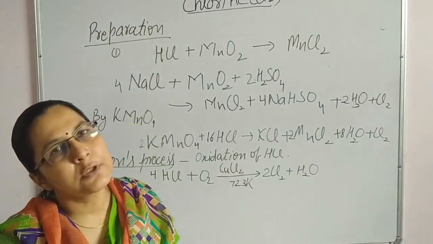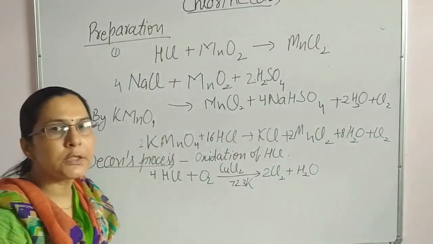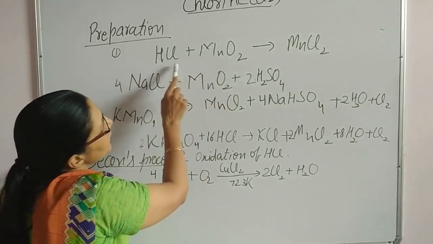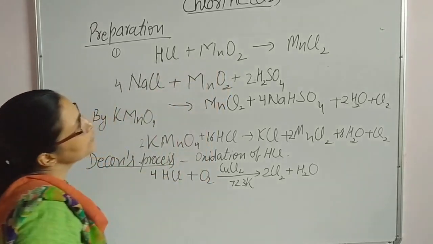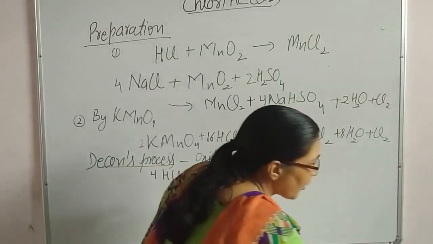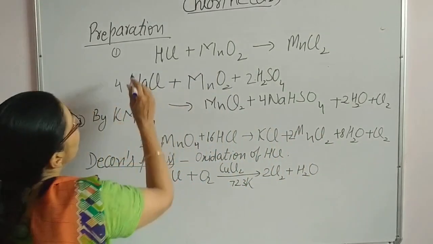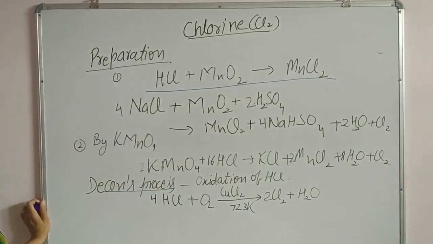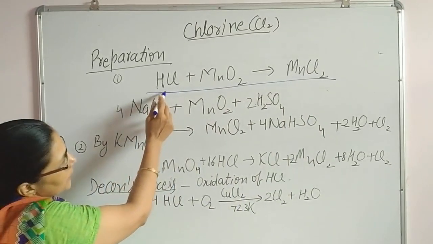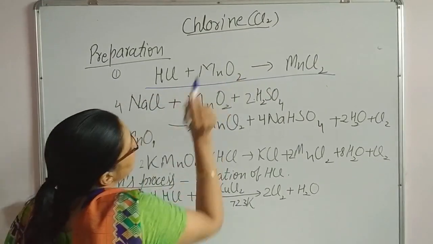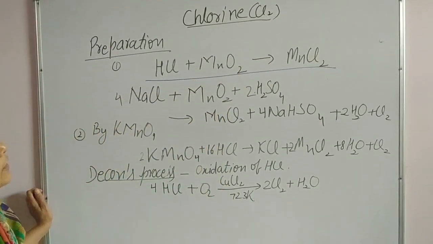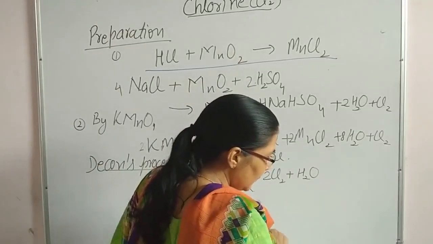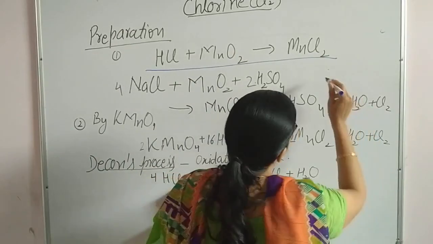In the same process, after the formation of HCl gas, suppose we add MnO2. Then the HCl gas reacts with MnO2 and there will be formation of MnCl2, along with chlorine gas and water.